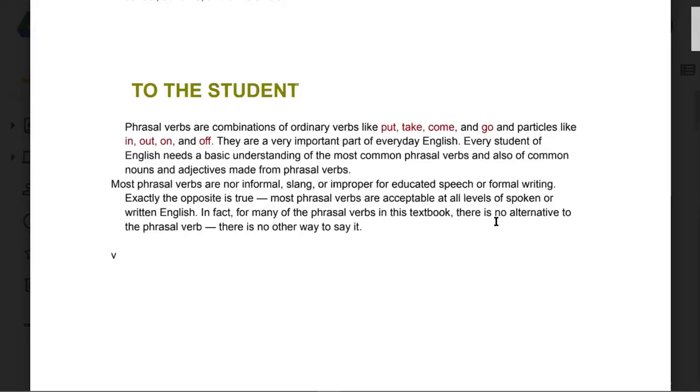Most phrasal verbs are acceptable at all levels of spoken or written English. In fact, for many of the phrasal verbs in this textbook, there is no alternative to the phrasal verbs. There is no other way to say it. Okay, so this is what I told you earlier. So it's good that we should learn some of these things along the way.